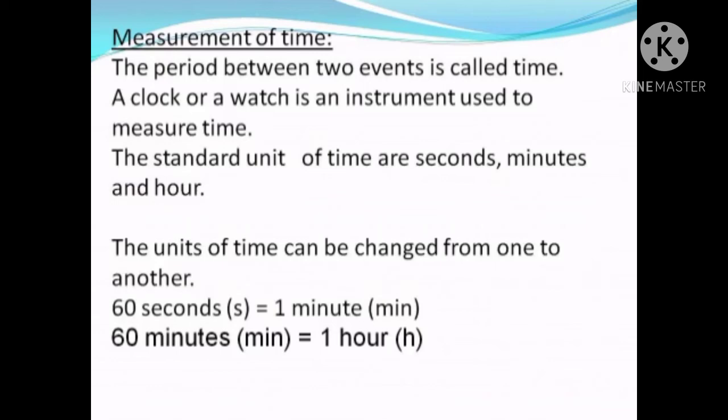Especially in a clock, we will change it to 12 hours because we have only 1 to 12 in our clocks, isn't it? So we divide the whole day as 12 plus 12. We say that the first 12 is AM and the next 12 is PM. Okay, this is how we calculate time with the help of the standard units: seconds, minutes, and hours.